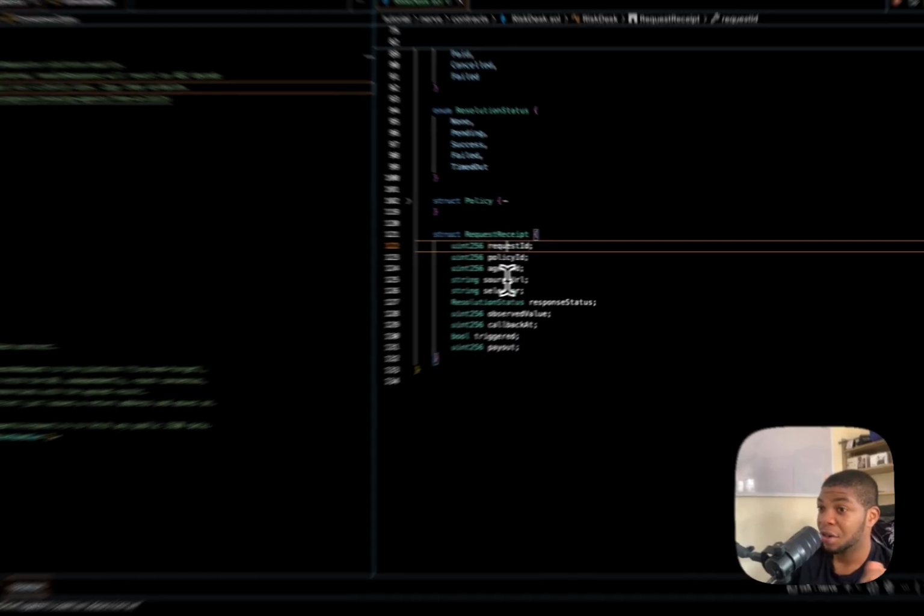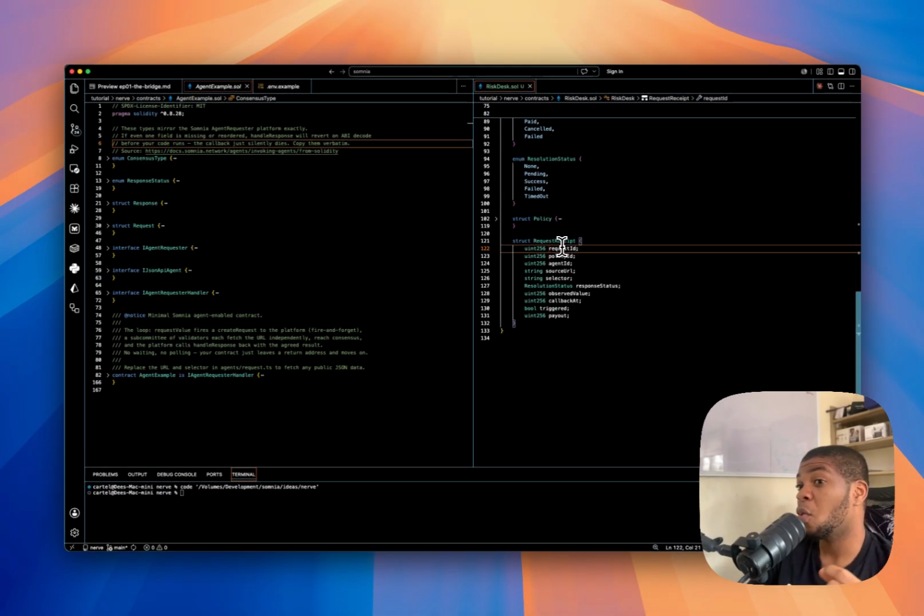Let's move on to receipt. Request receipt is a record of a single agent's call. What we asked, what came back, whether it triggered, what we paid. Today, we just write it and move on. But this is the proof of what the agent said and what the contract did about it. And in episode 3, this receipt becomes the thing the user actually opens.